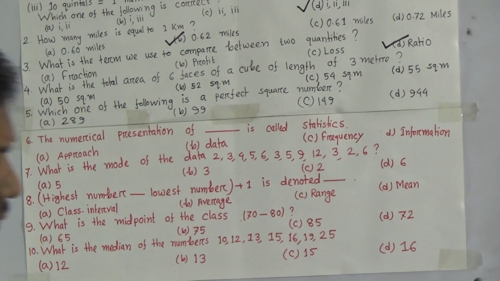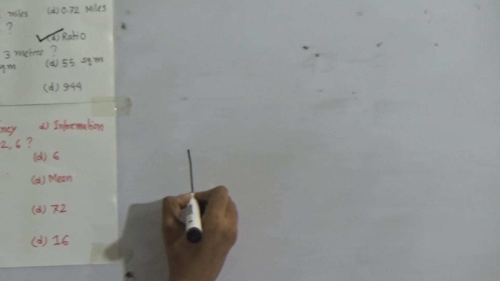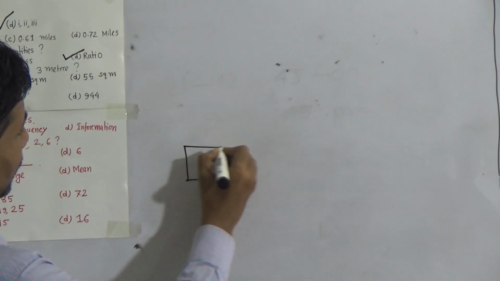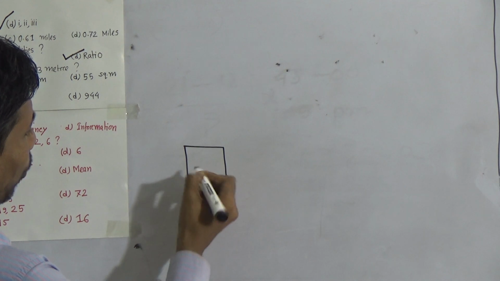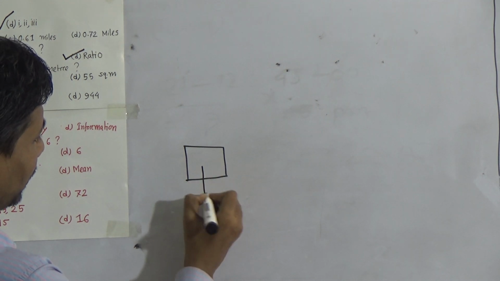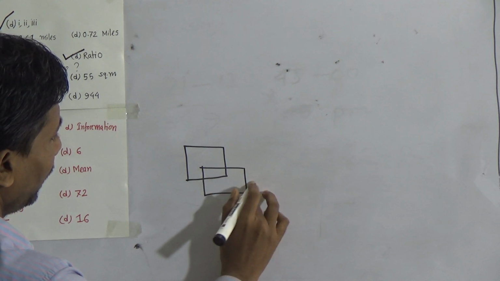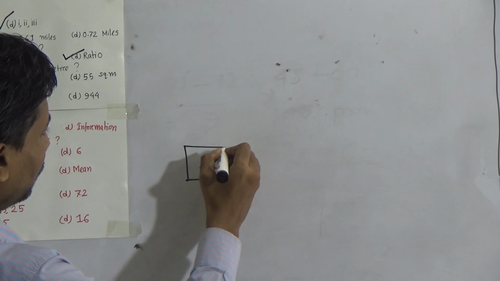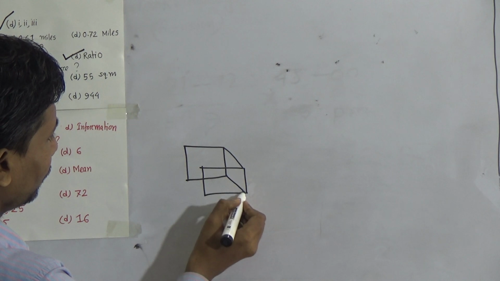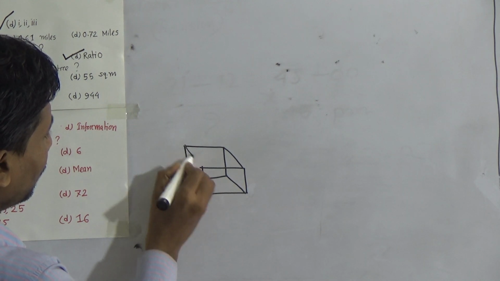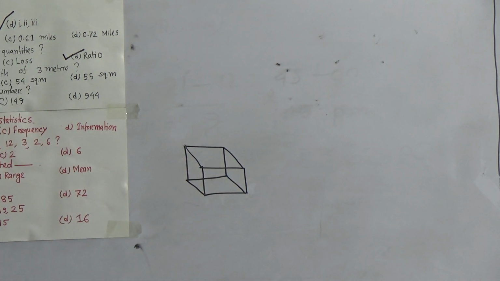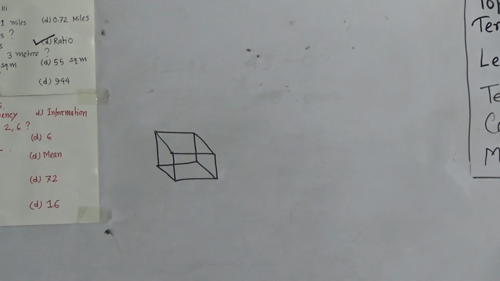You know this is the cube. You see the figure, all the sides are equal. You remember that all the sides are equal in a cube.